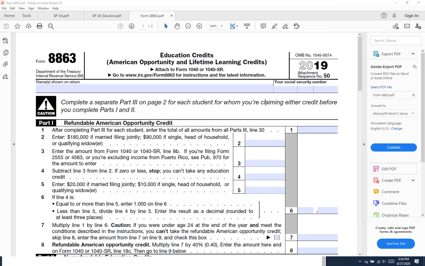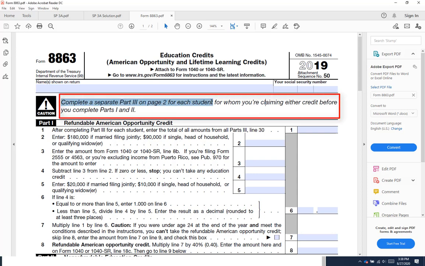This is Form 8863, Education Credit. Use it to report American Opportunity and Lifetime Learning Credits. What's very, very important on here is that it says complete a separate part 3 on page 2 for each student for whom you claim either credit before you complete parts 1 and 2. So we have to go to part 3 first and fill it out for each student.